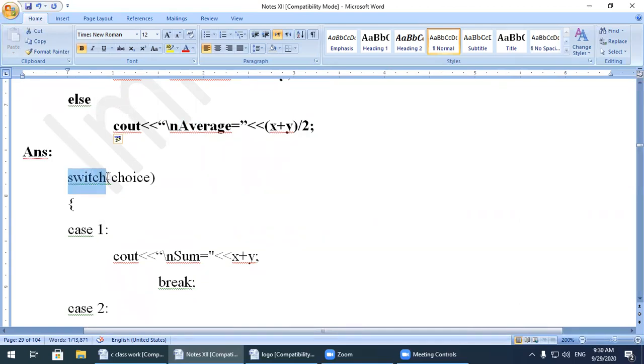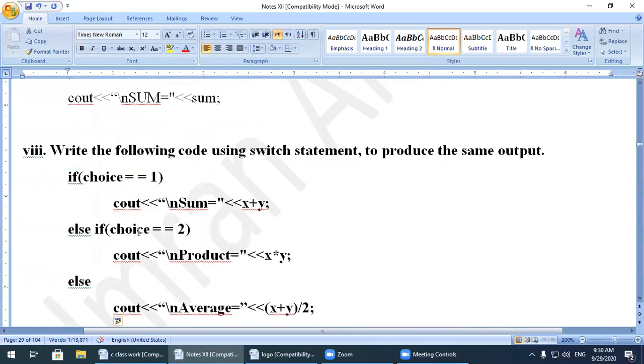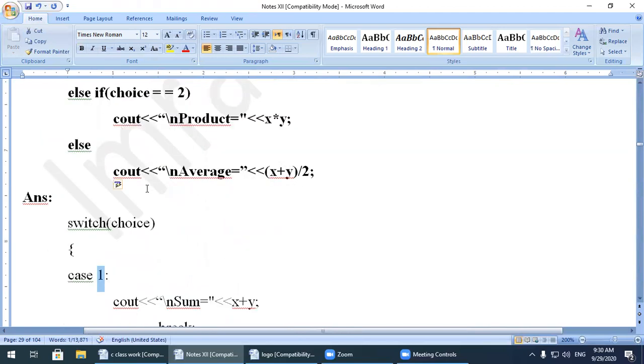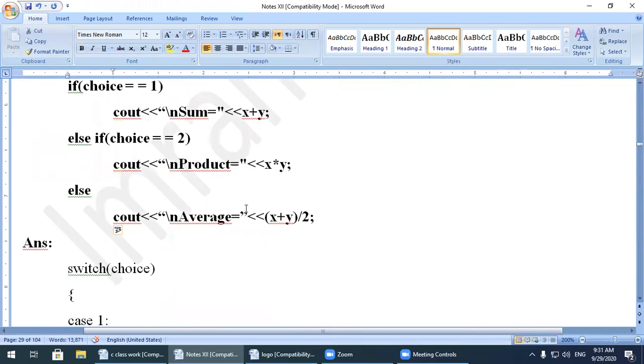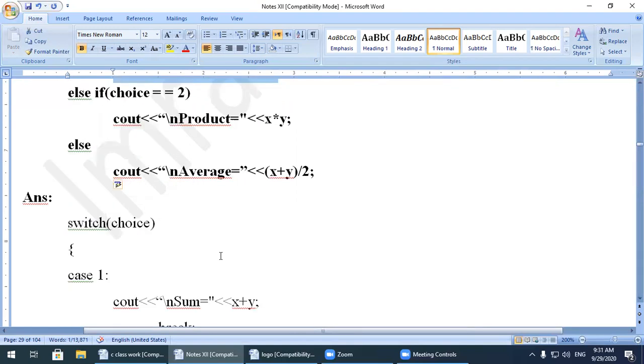Whenever we convert the same block of code, how can we solve it? Over here I place the choice. Now case 1: if the choice is 1, I place case 1 followed by a colon, then cout backslash n x plus y. This statement depends on the choice: if the choice is equal to 1, then this will be executed.